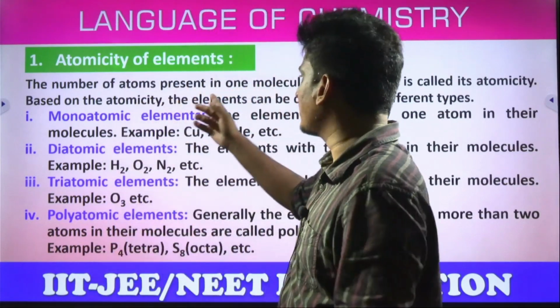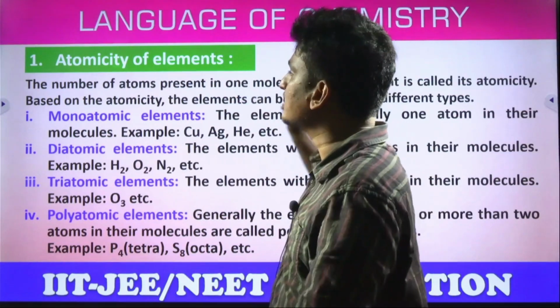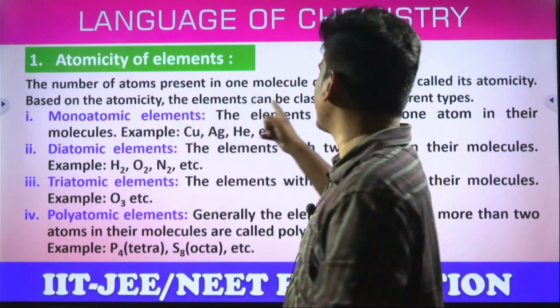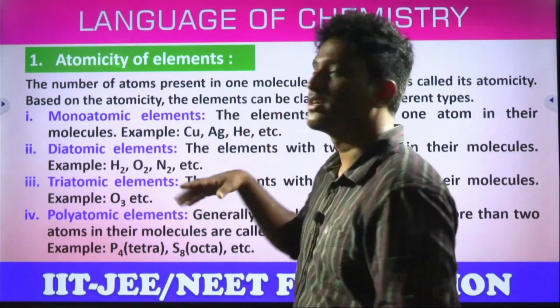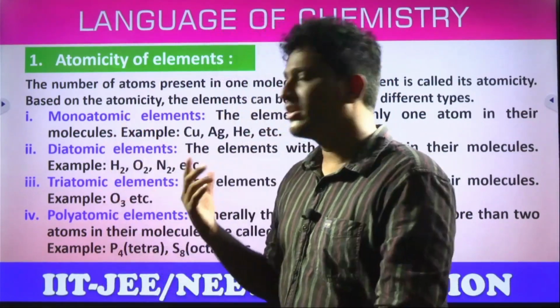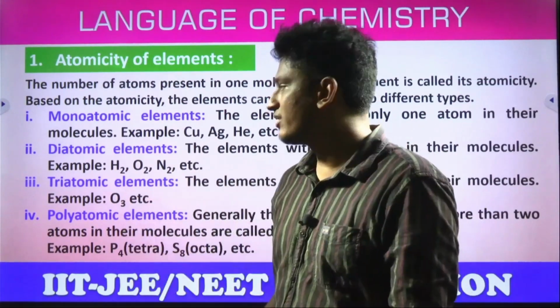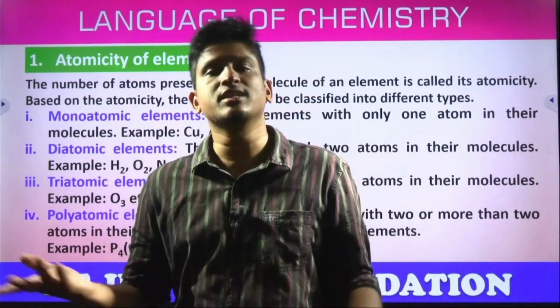So atomicity, the number of atoms present in one molecule of an element, is called atomicity. Based on atomicity, the elements can be classified into different types. An element having only one atom, that is, a molecule with only one atom, is monatomic. A molecule with 2 atoms is called diatomic. A molecule with 3 atoms is triatomic. More than 3 is polyatomic.